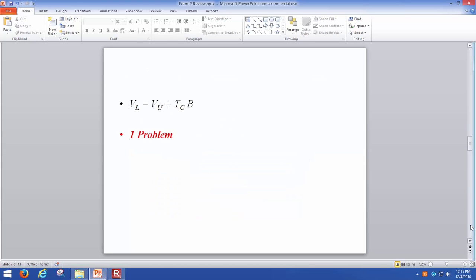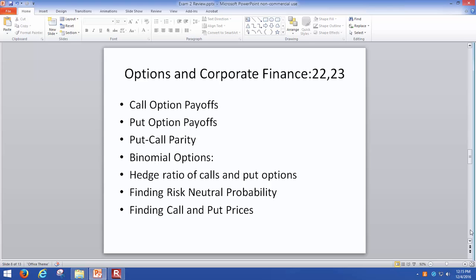And we also said the value of the levered firm, so the firm with debt, is equal to the value of the unlevered firm plus B times TC. So B is the amount of debt issued and TC stands for the tax rate.